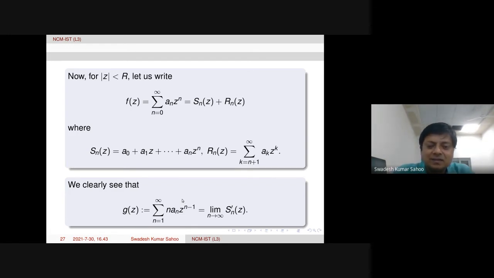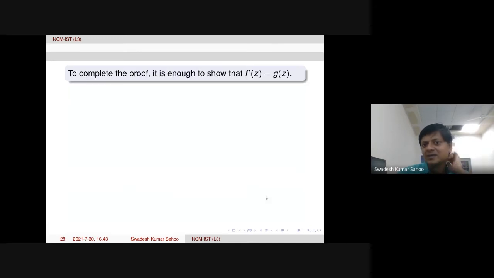That is, therefore, term-by-term derivative is possible, and also that will give you an analytic function, because the differentiability we are going to also prove. So now we have to prove that G(z) is equal to f'(z). That we are going to prove. Okay, G(z) is f'(z).